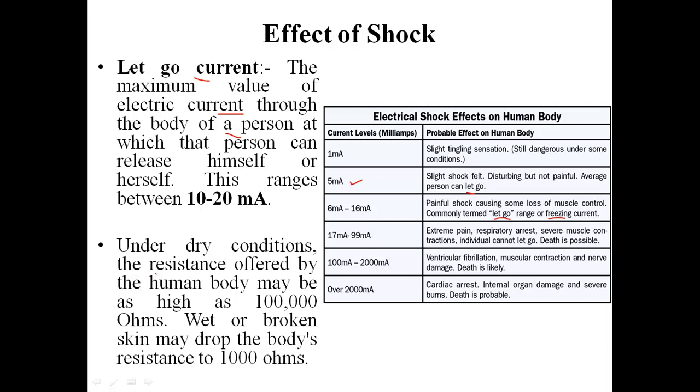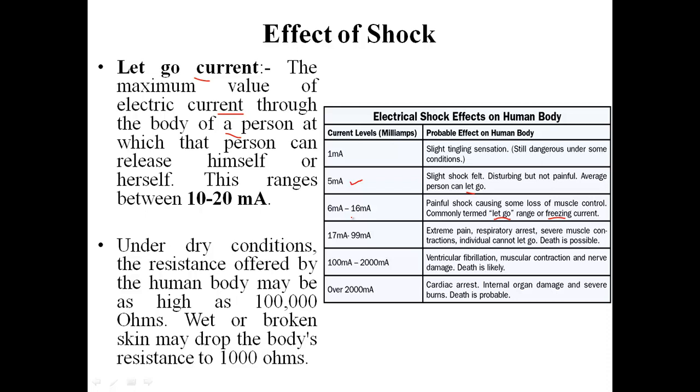So this range is usually 10 to 20 milliampere. Here we can also consider it as 5 milliampere to 16 or 20 milliampere. So overall, this amount of current changes due to the condition of that particular person.